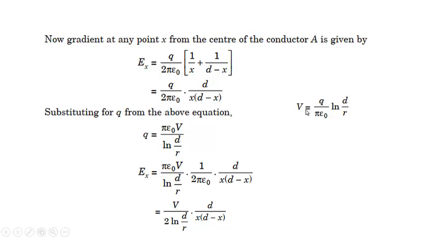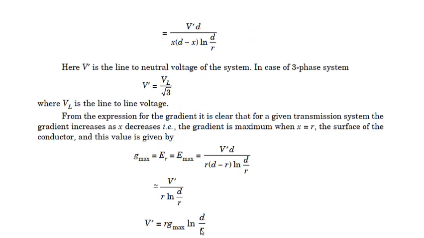From the earlier equation, V is equal to q by pi epsilon naught ln of d by r. So q is equal to V pi epsilon naught divided by ln of d by r. I will substitute the value of q over here: V pi epsilon naught ln of d by r into 1 by 2 pi epsilon naught into d divided by x into (d minus x). The epsilon and pi will cancel out. It comes out V divided by 2 ln of d by r into d divided by x into (d minus x). This is the electric field at point x.